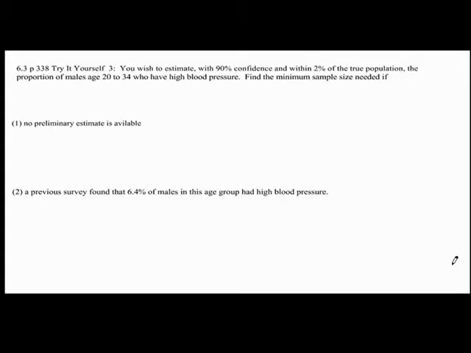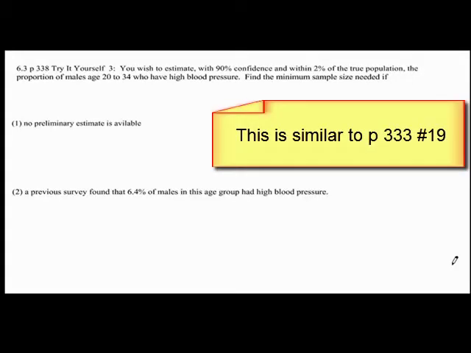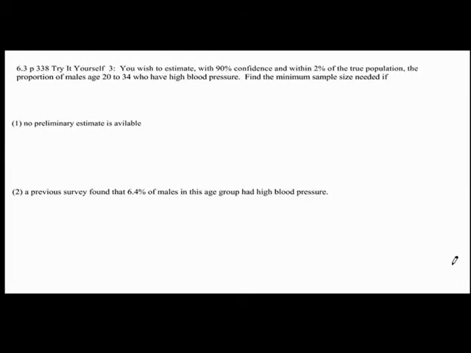Section 6.3, page 338, Try It Yourself 3. You wish to estimate with 90% confidence and within 2% of the true population the proportion of males aged 20 to 34 who have high blood pressure. Find the minimum sample size needed if, for part 1, no preliminary estimate is available. So here's an important thing about no preliminary estimate being available: you want to have the highest possible p hat q hat.